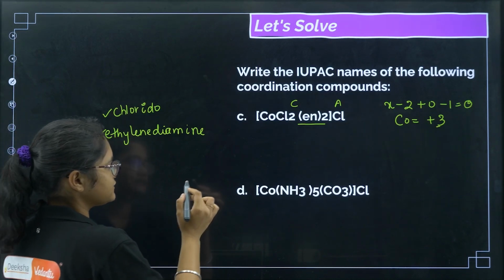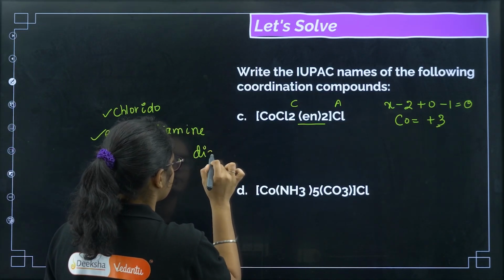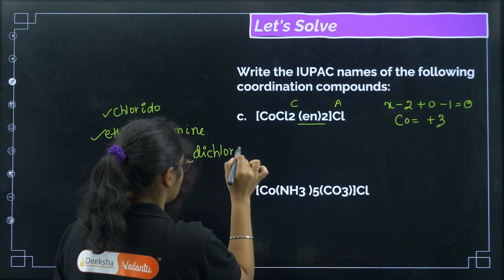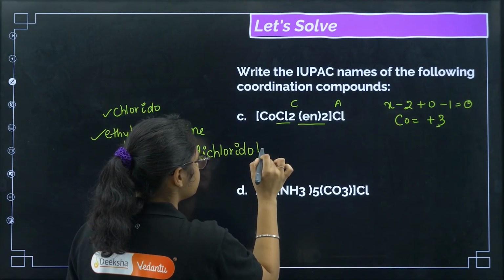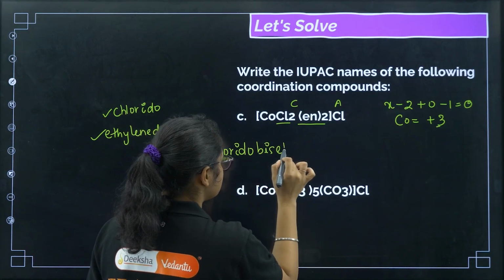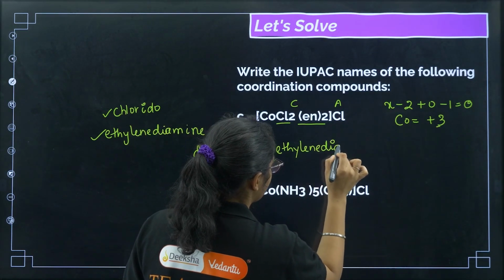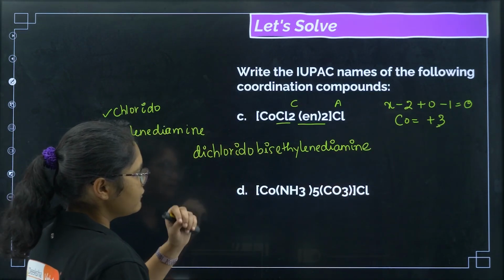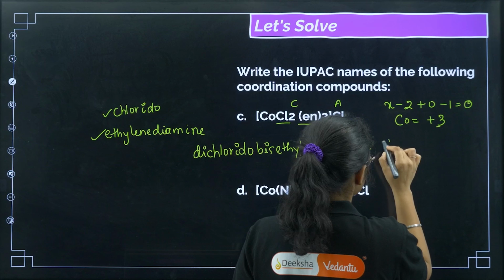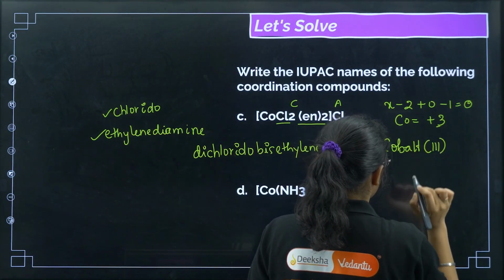So first let us write the ligands' names, so there is dichlorido. Then this one is bis(ethylenediamine). Next I have cobalt. Now the oxidation state of cobalt is 3, so I wrote 3 here.